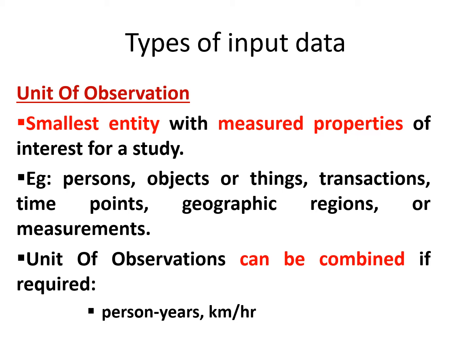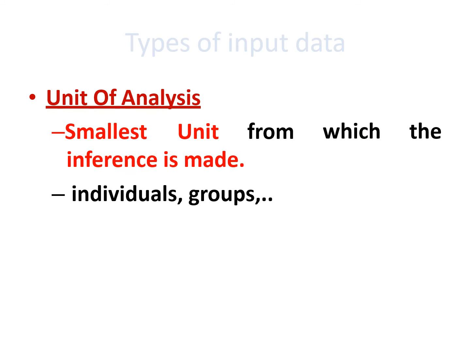Unit of observation can be combined if required. For example, if you are specifying the speed of a car, it should be represented in kilometer per hour. Likewise, we can combine different units: person years, kilometer per hour, like that. The next is unit of analysis, the smallest unit from which the inference is made. That is, the smallest unit of data that can be used for making conclusions is termed the unit of analysis. For example, it can be an individual or a group or a time point.